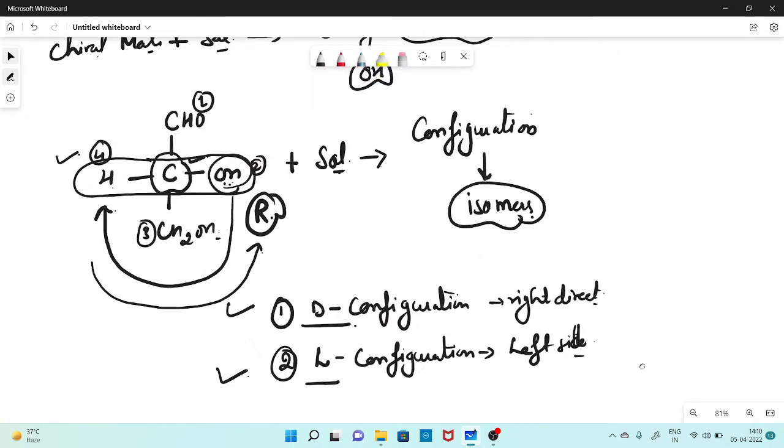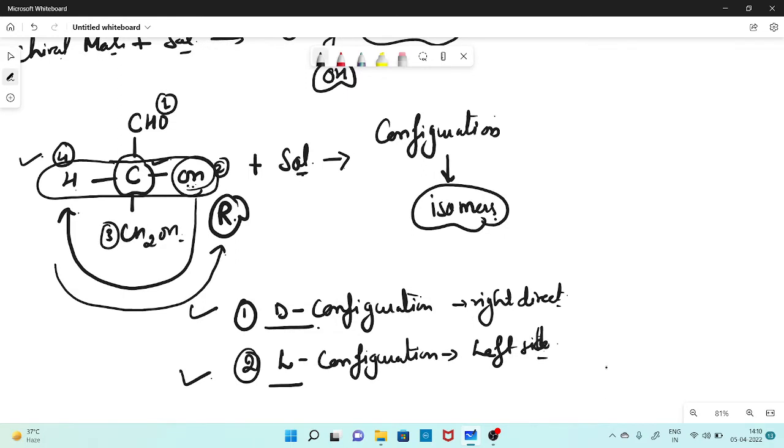So now, in this case, we are talking about only one carbon atom. Now, what will happen when there are multiple carbon atoms present in the carbohydrate molecule? As we know, a carbohydrate is a simple carbon atom chain, and in that chain, there is a possibility that the chiral carbon would be 1, it can be 2, or it can be 3.